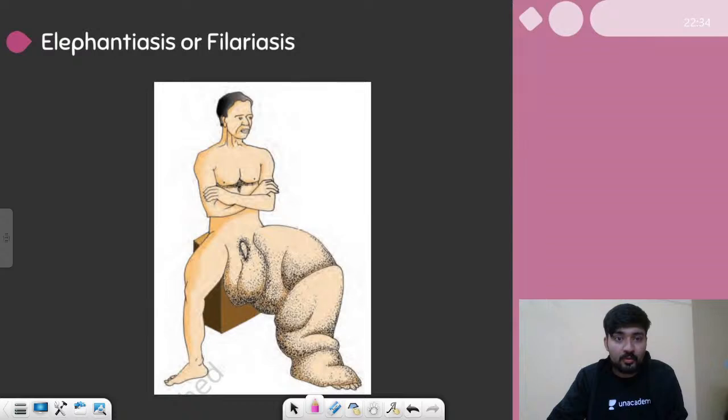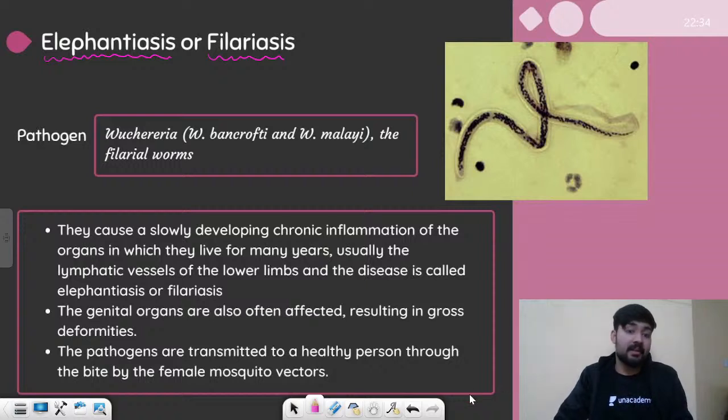Let me show you something like this. Even the image is scary, right? It becomes like an elephant's foot, and even the groin region swells up. And this is because of this particular disease, Elephantiasis or Filariasis.